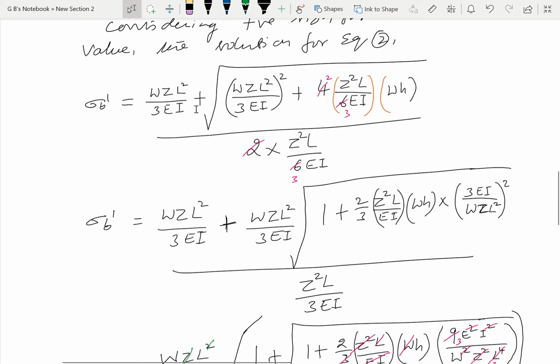So here we have WZ L square by 3I, here also we have WZ L square by 3I.